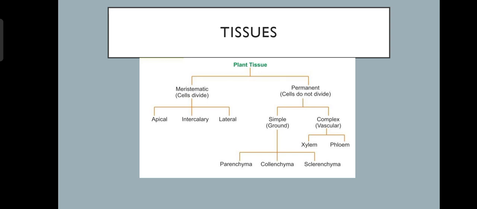Multicellular plants also have separate cells to synthesize food and to conduct water and food. In complex multicellular organisms, cells of the same shape and characteristics are organized into groups to carry out a common function. So, each such group of cells forms a tissue. So, what is tissue? A tissue is defined as a group of cells with similar structure organized to do a common function.